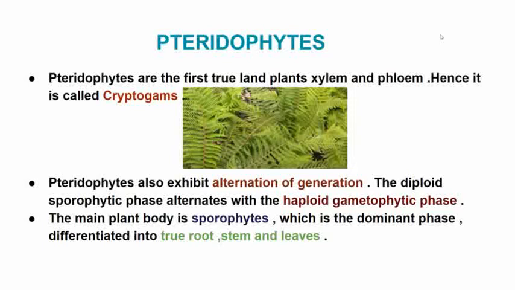Next one is pteridophytes. Pteridophytes are the first true land plants with vascular tissues like xylem and phloem, though they are still called cryptogams. Pteridophytes also exhibit alternation of generation. The diploid sporophytic phase alternates with the haploid gametophytic phase. The main plant body is the sporophyte, which is the dominant phase, differentiated into true root, stem and leaves.